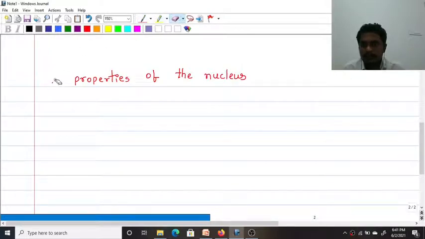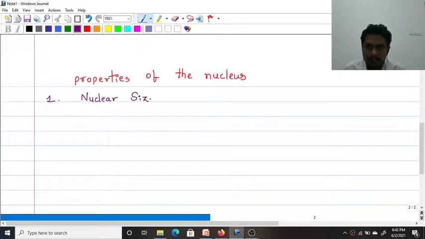Here I will write the first property: nuclear size. Nuclear size, or size of the nucleus, is represented with the symbol R, which is the radius of the nucleus. Size of the nucleus or radius of the nucleus. Size is nothing but volume.